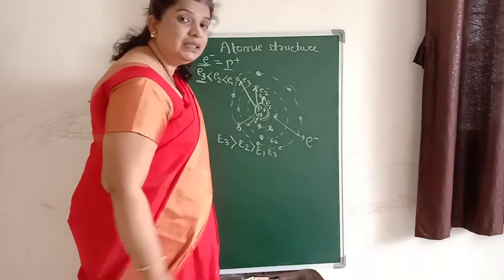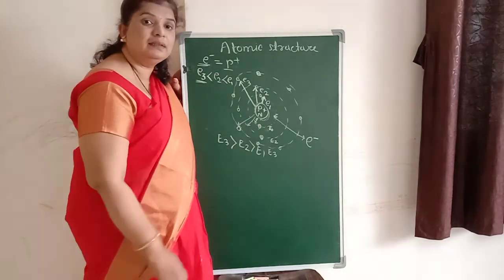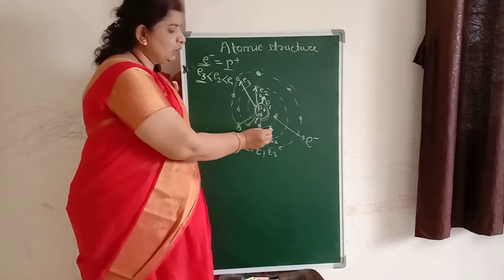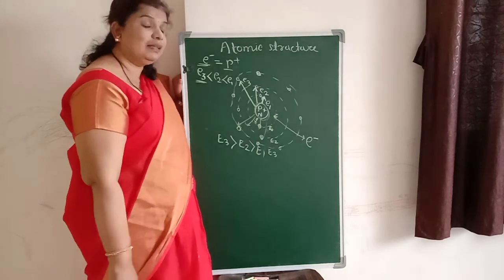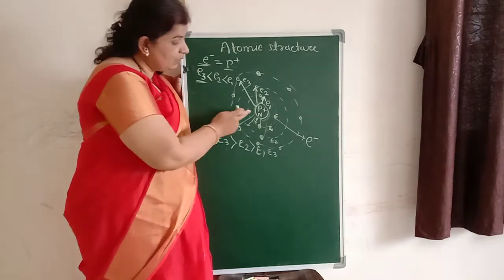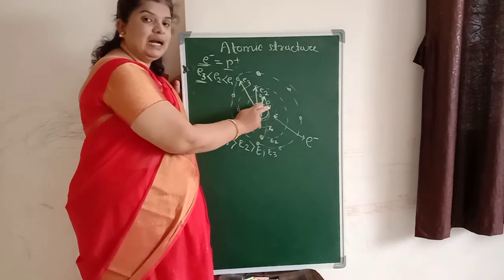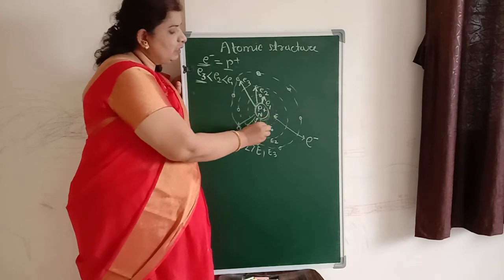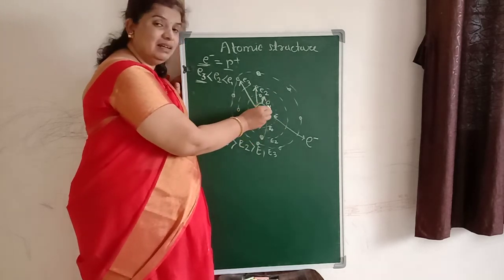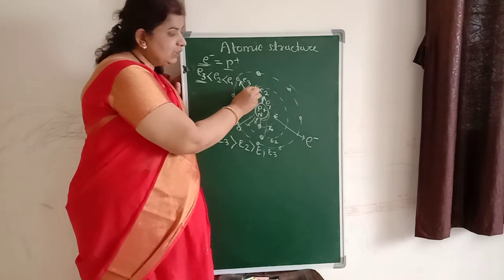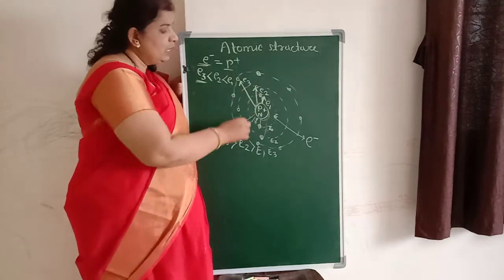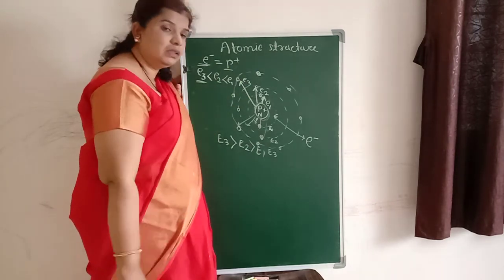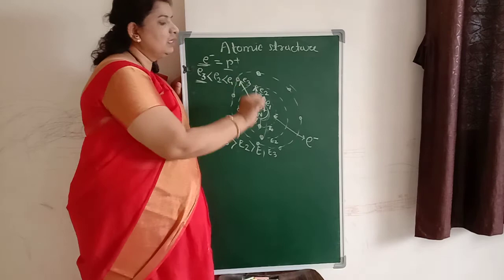And what is the other terminology we need to understand in this case? Each electron which is revolving in these orbits is bonded with the nucleus, and that energy is called what? Bonding energy. And in this case we have denoted that energy with small e. So the electron which is revolving in the first orbit is bonded with the nucleus with energy e1. The electron in the second orbit is bonded with the nucleus with energy e2, and the electron revolving in the third orbit is bonded with energy e3.